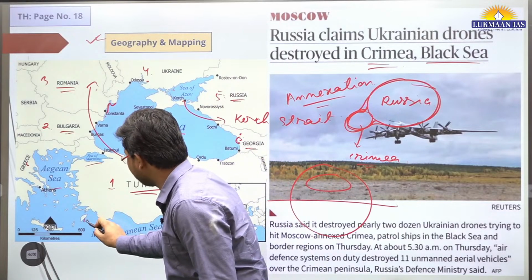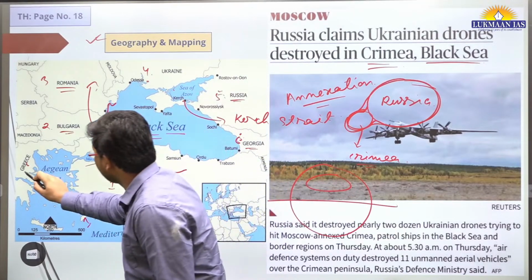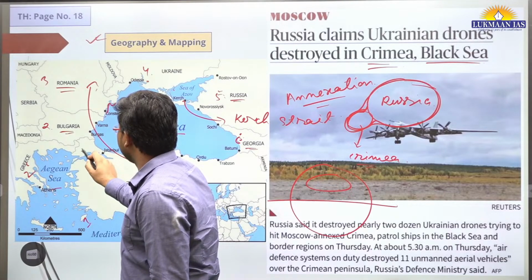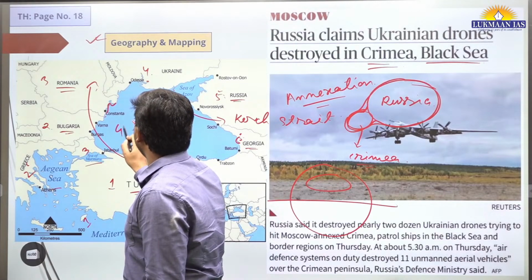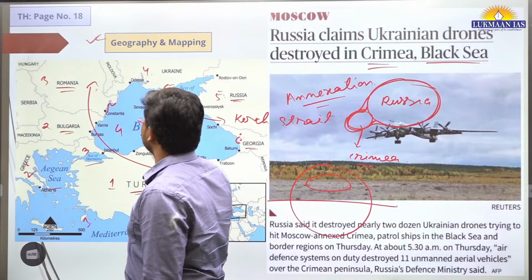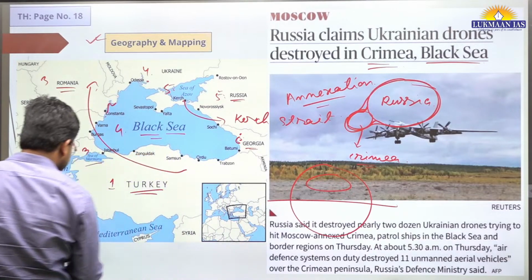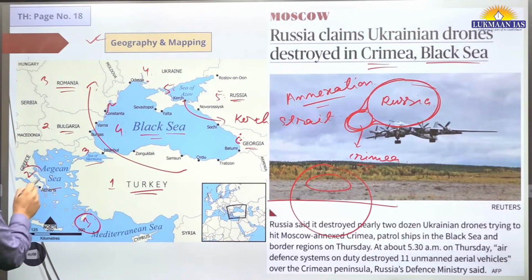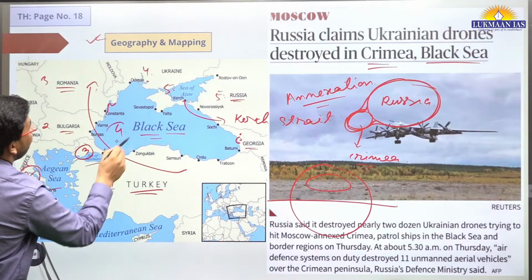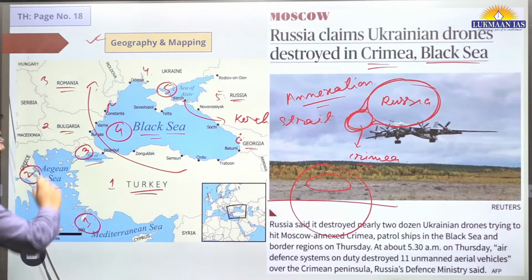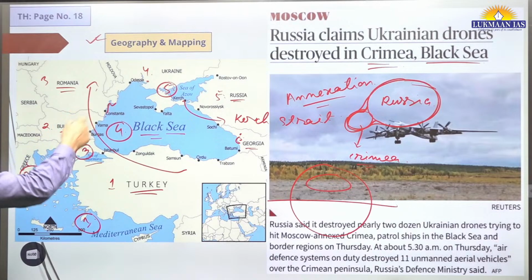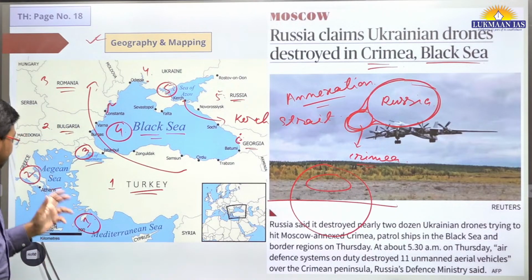One is the Mediterranean Sea, then the Aegean Sea, then the Sea of Marmara, Black Sea, and Sea of Azov. You need to remember them this way, south to north or north to south.